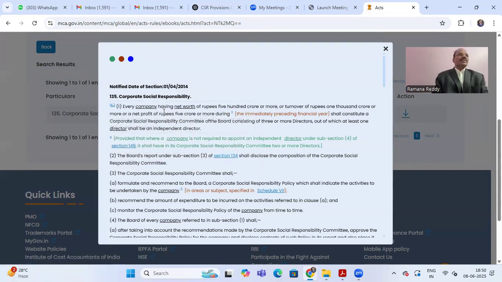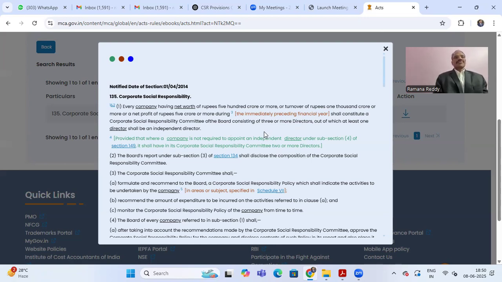Subsection 1 of section 135 says, every company having a net worth of rupees 500 crore or turnover of rupees 1000 crore or net profit of rupees 5 crore or more during the immediately preceding financial year shall constitute a CSR committee of the board consisting of 3 or more directors, out of which at least one director shall be an independent director.